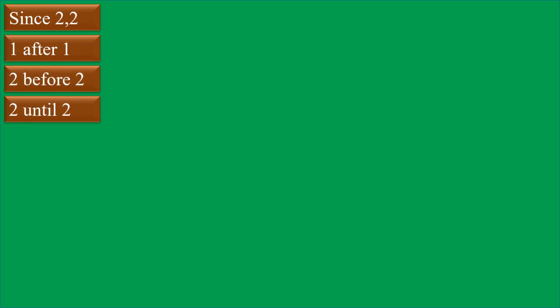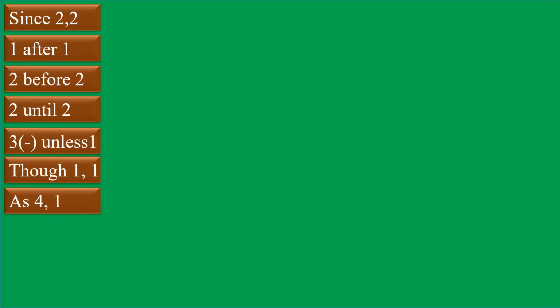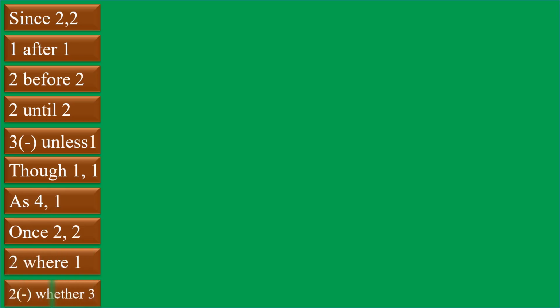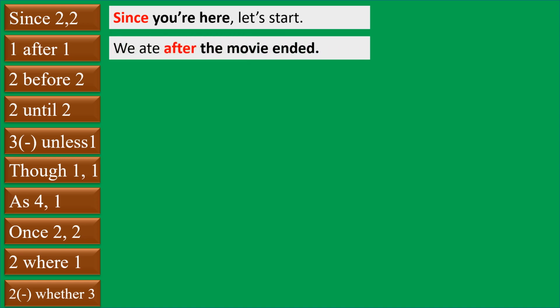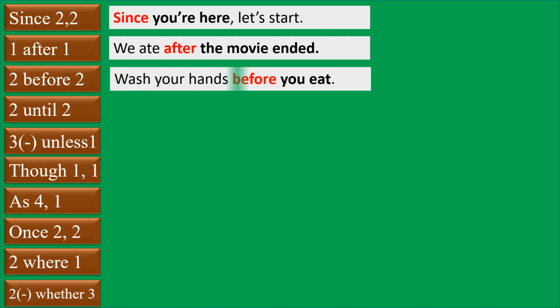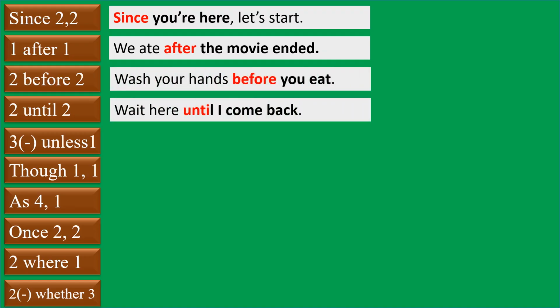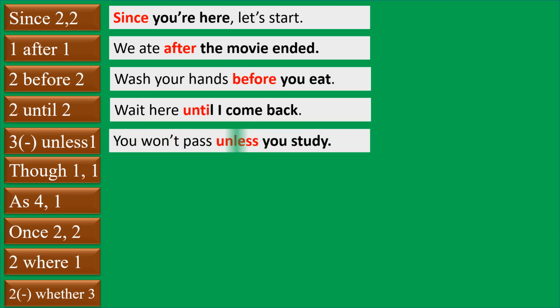Let's have a look at more examples. See whether you can form a sentence with this tense combination before we go into the example. Number 1. Since you are here, let's start. We ate after the movie ended. Wash your hands before you eat. Wait until I come back.